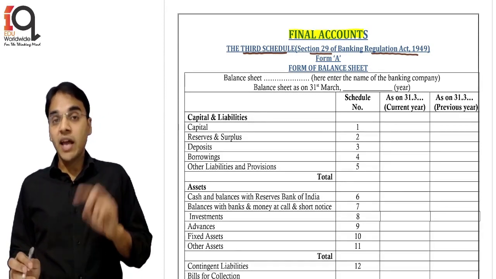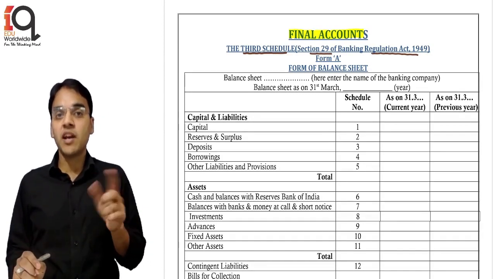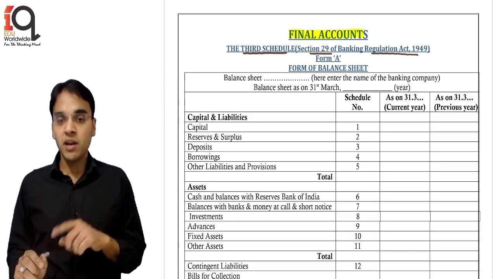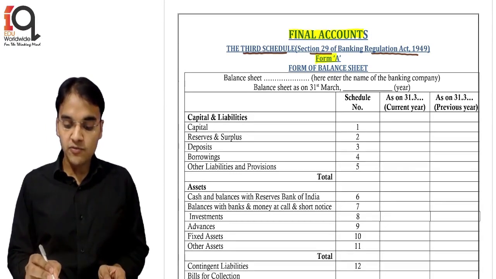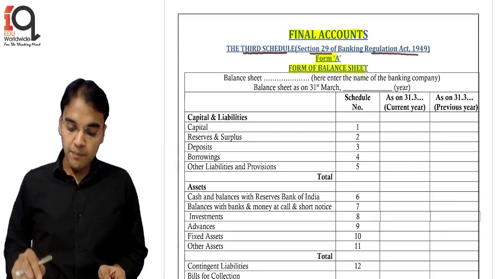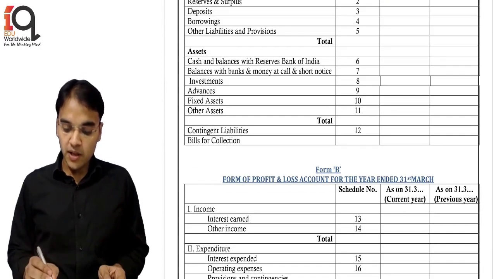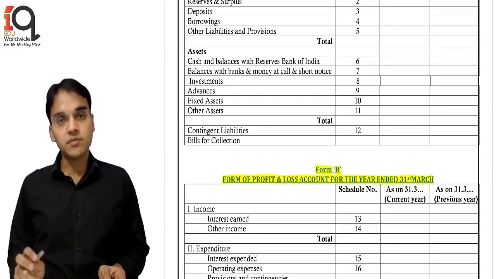And like under Schedule 3 to the Companies Act, where there is Part 1 and Part 2 for the format of the balance sheet and statement of P&L, here it is Form A and Form B. Form A is the form of the balance sheet, and below this is Form B, the form of the profit and loss account for the year ended 31st March.